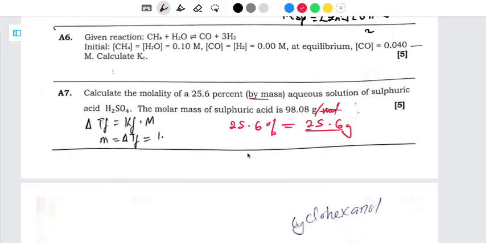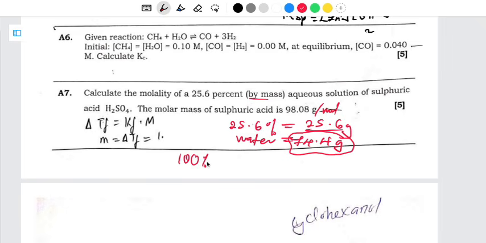Now, what is the mass of water? The mass of water is always 74.4 grams. Where is this one coming from? It is coming from the percentage. We know that the percentage always adds up to 100%.